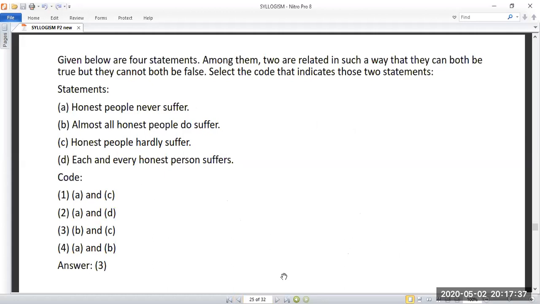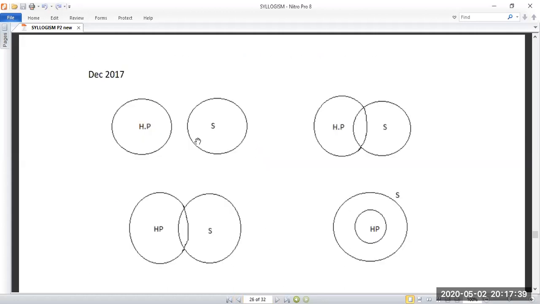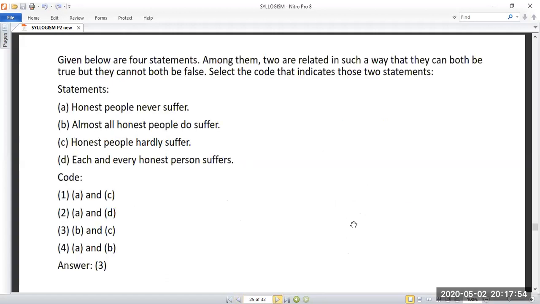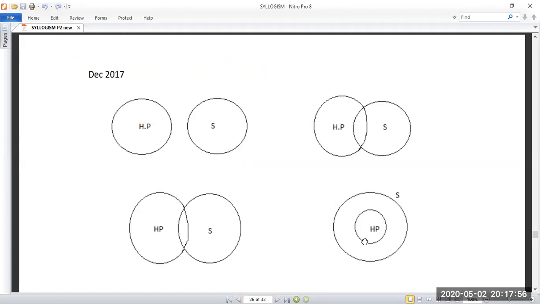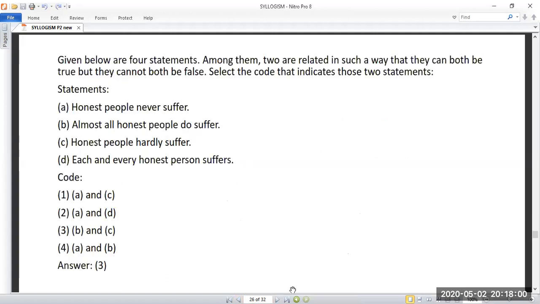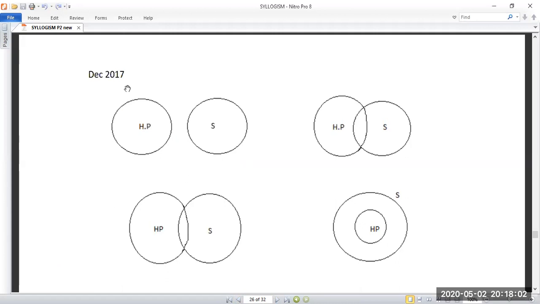So one means A and C. So you compare A and C. Earlier we saw these both can be false, because you cannot say everything. If all honest people suffer, you cannot say that all honest people never suffer.